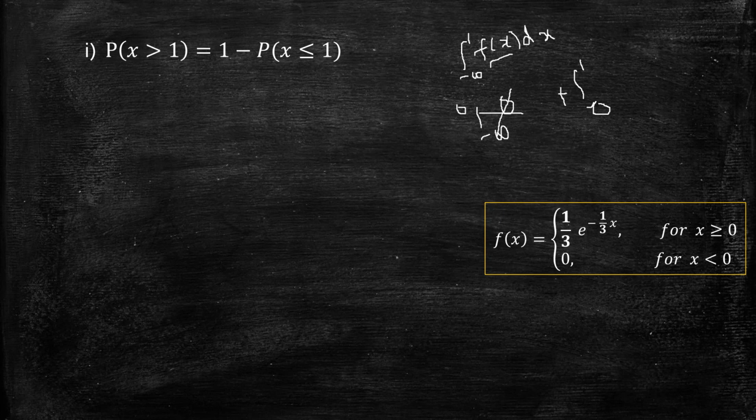We only need to integrate 1 by 3 e power minus 1 by 3 x over 0 to 1, which is a subinterval of 0 to infinity.